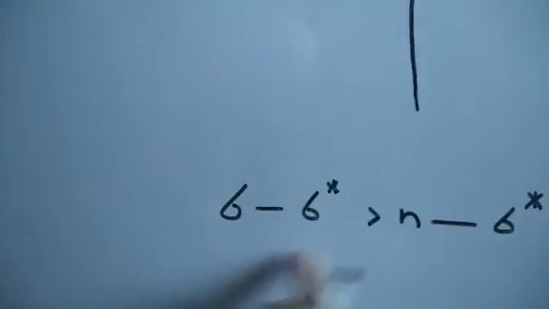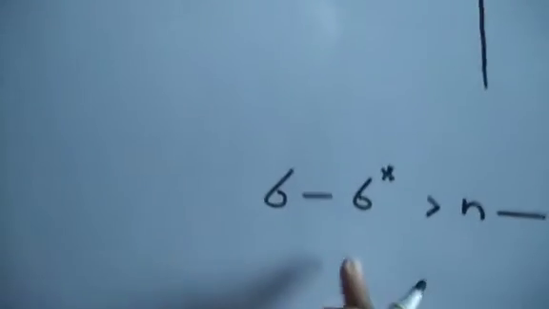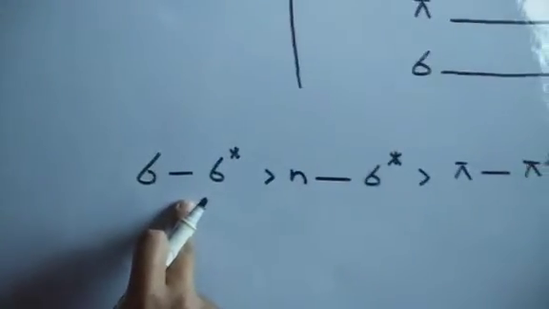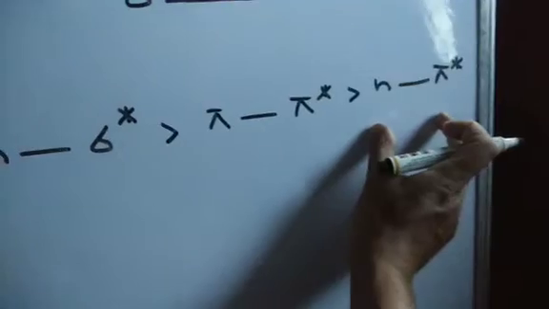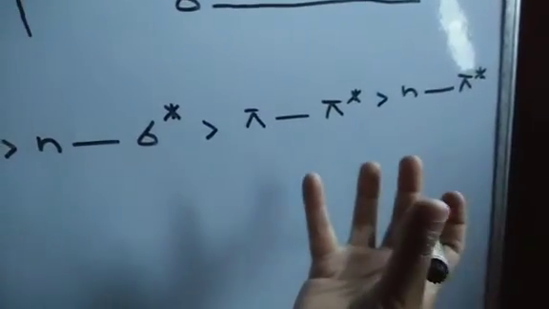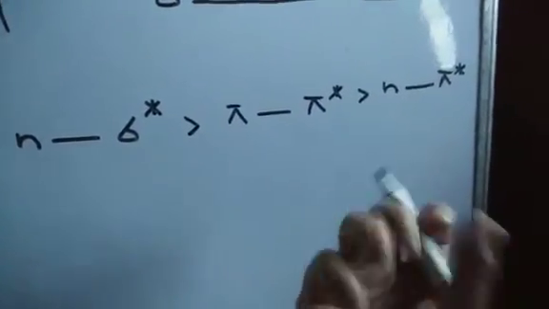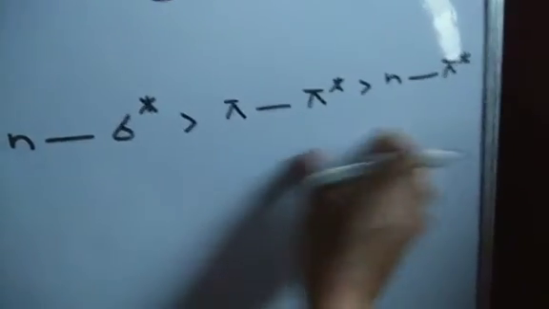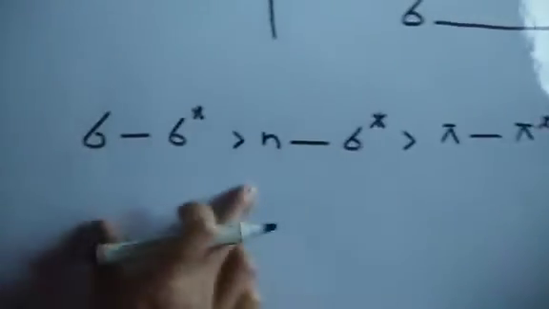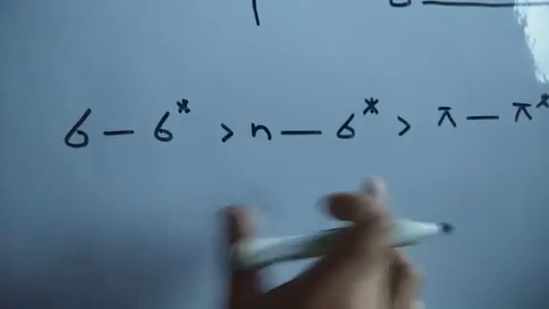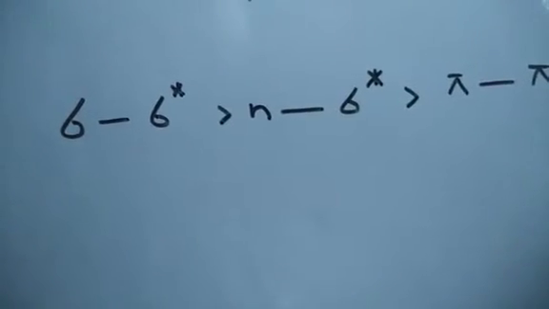Okay, so this is its energy. That means if the wavelength is seen, this requires less wavelength, more frequency is required for this transition, followed by this, followed by this, followed by this. Energy means frequency, and wavelength is inverse. So if you compare the wavelength, this will require less wavelength, followed by this, followed by this, followed by this. That means these transitions like n to pi star, because they require larger wavelength, will fall in the visible region, and the other transitions will usually fall in the ultraviolet region.